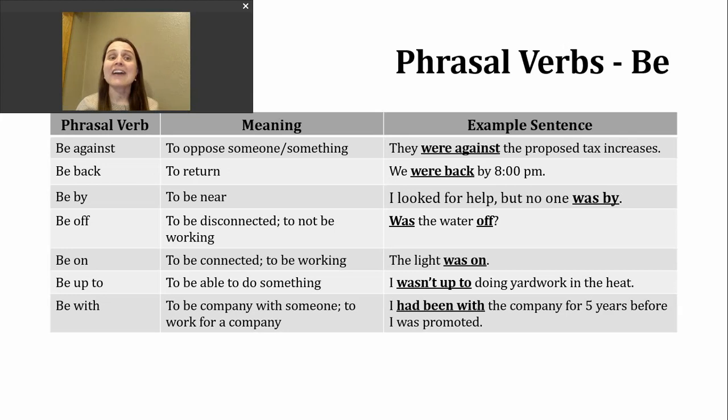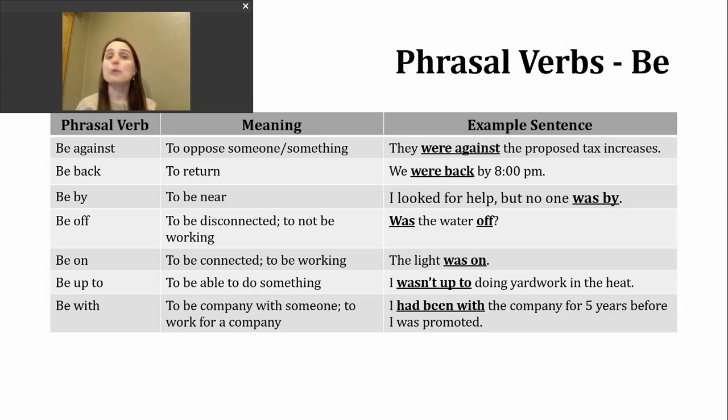Let's look at our first phrasal verb, which is be against. And its meaning is to oppose someone or something. Here it is in a sentence. They were against the proposed tax increases. Another phrasal verb you might hear is be back, and that means to return. Here it is in a sentence. We were back by 8 p.m.